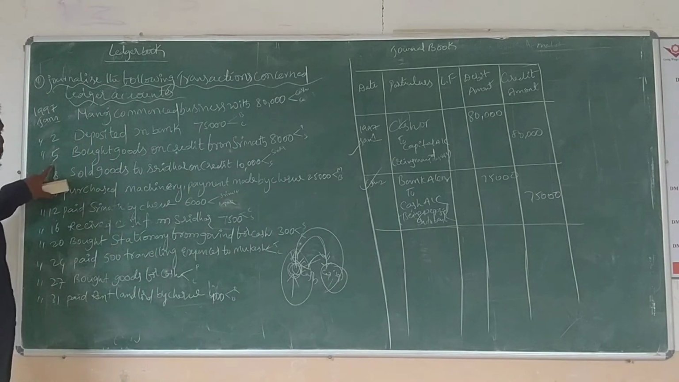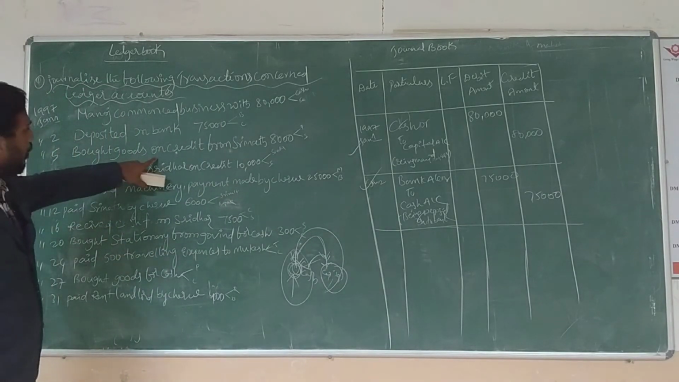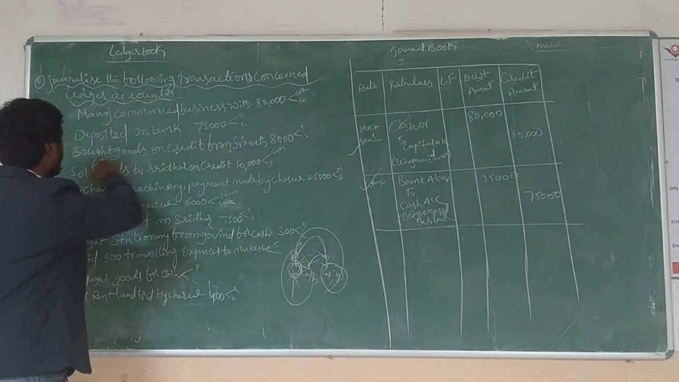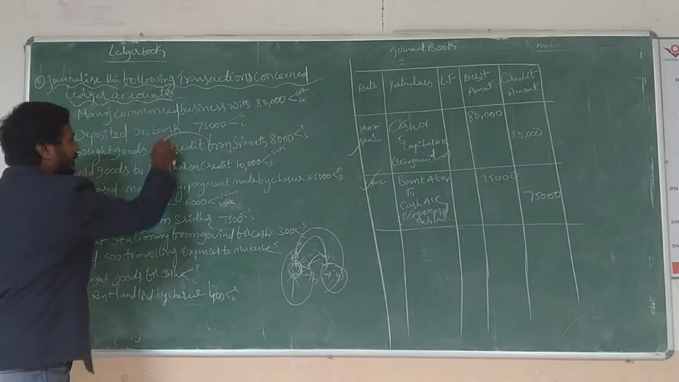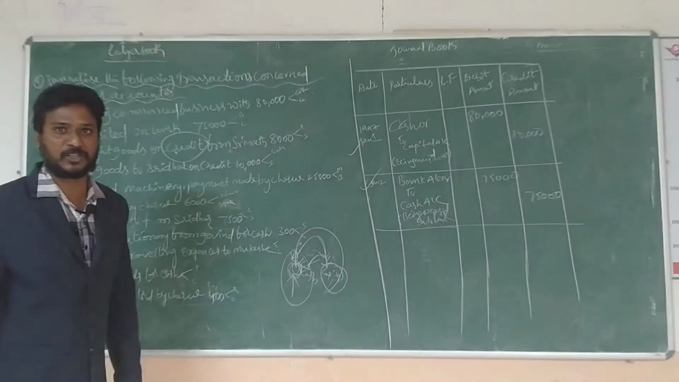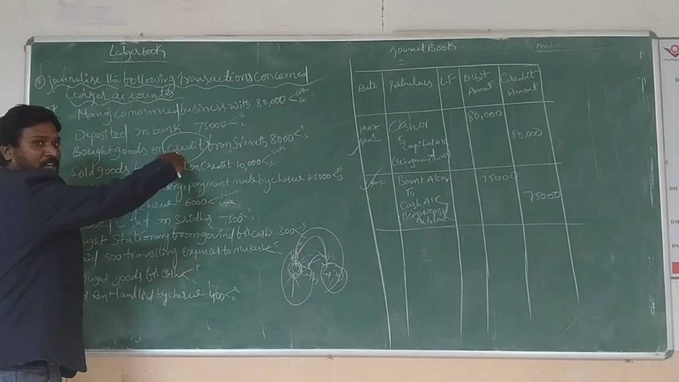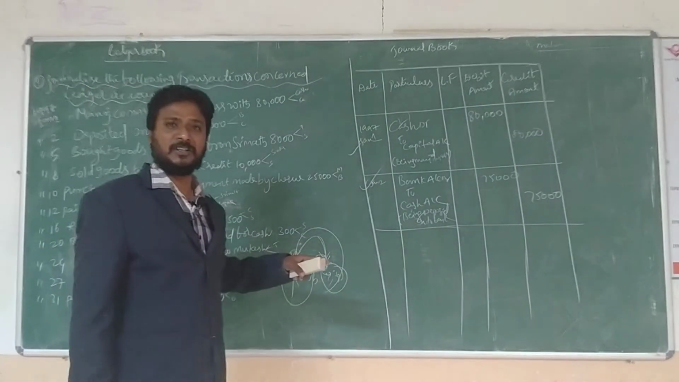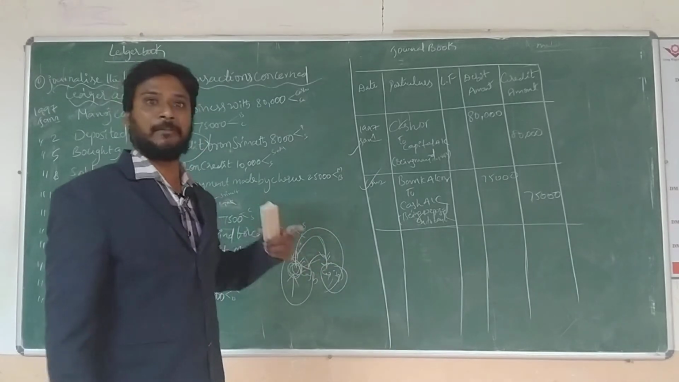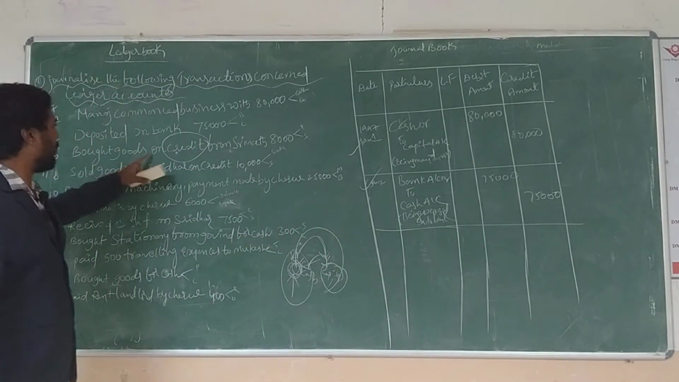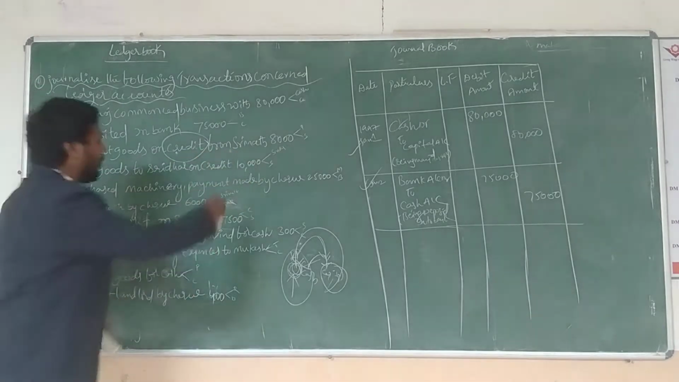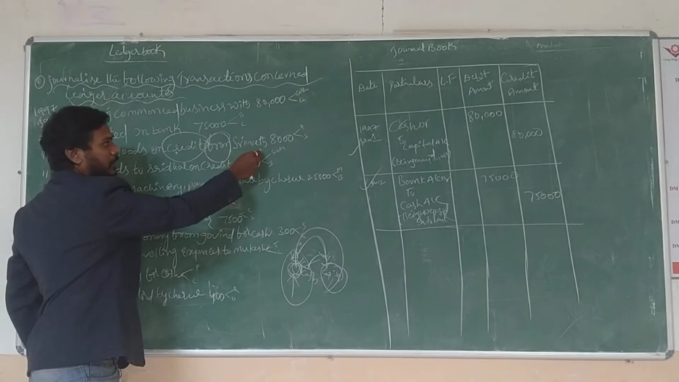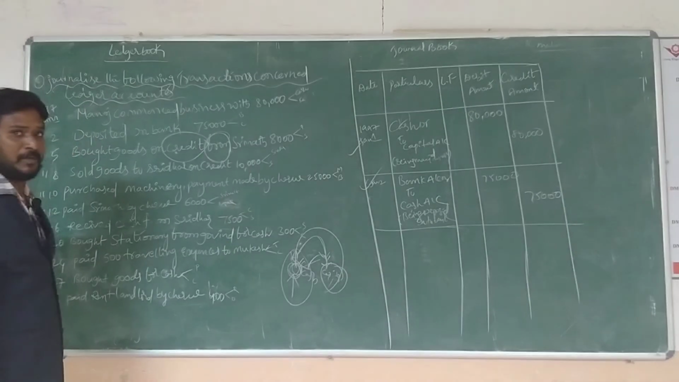Now go to the third one. Bought goods on credit from Srinath. This is clearly mentioned in this particular transaction. Bought goods on credit. This is not a cash transaction, but only a credit transaction. Now we are going to record it with the name. Bought goods on credit from Srinath, from whom we are receiving something.